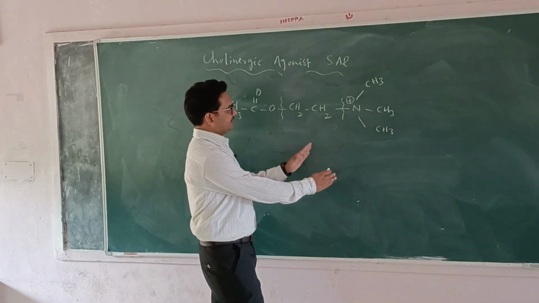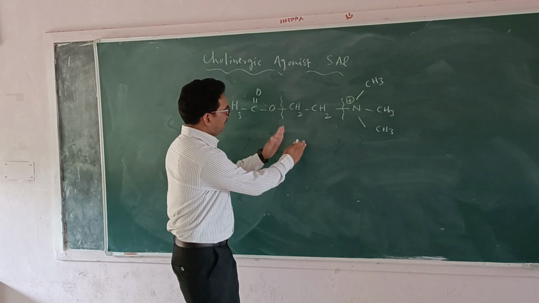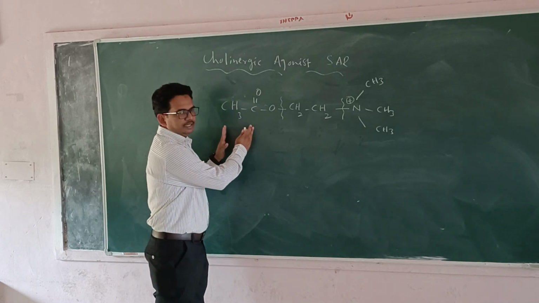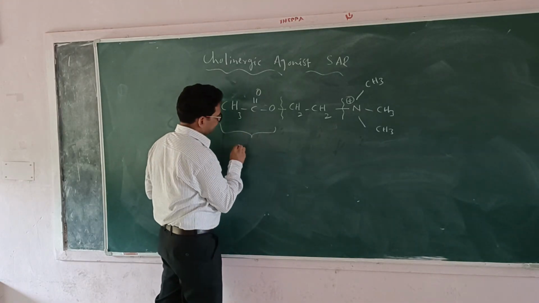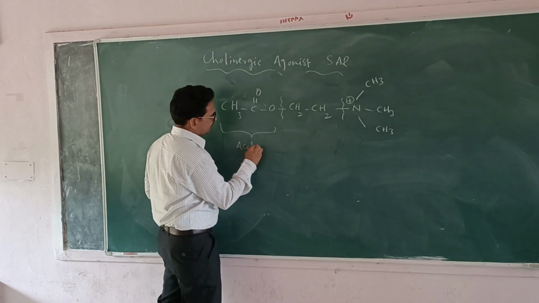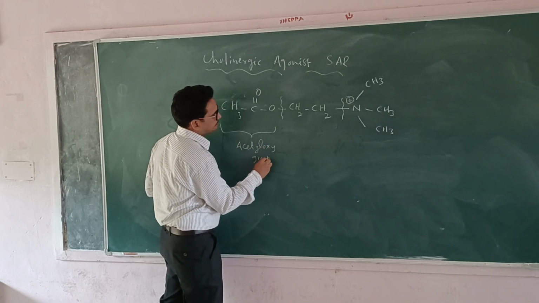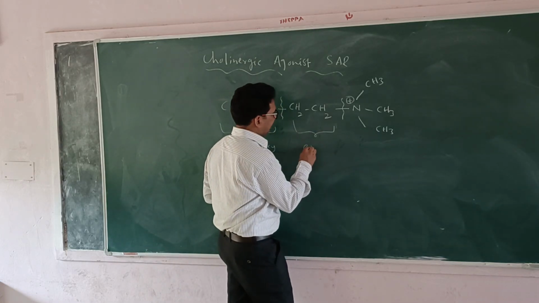The first part is the trimethyl ammonium. The second part is the ethylenic bridge. And the third part is the acetyloxy group. I will write here, this is the acetyloxy group. This one is the ethylene bridge.